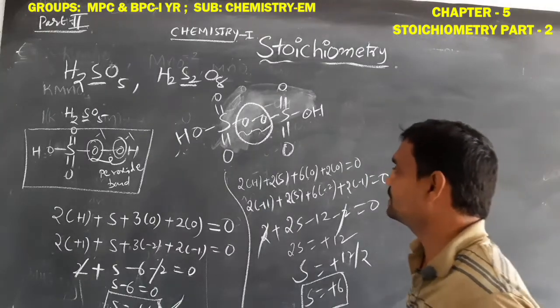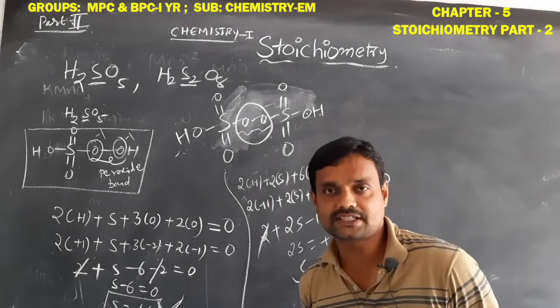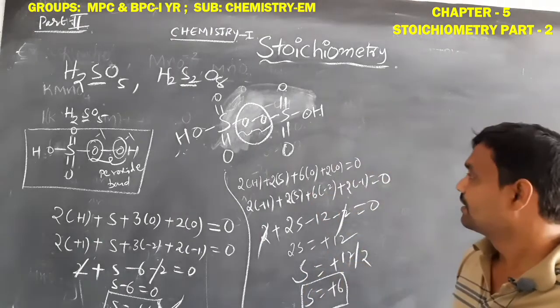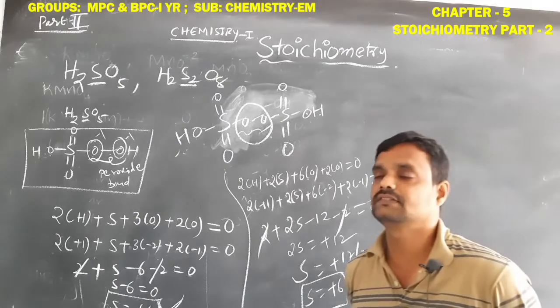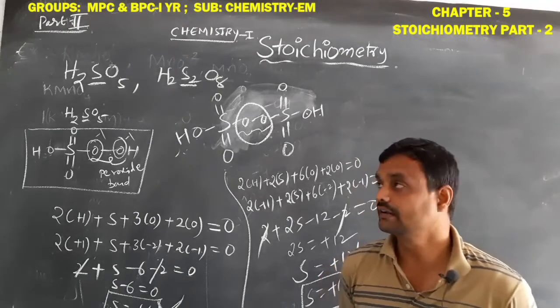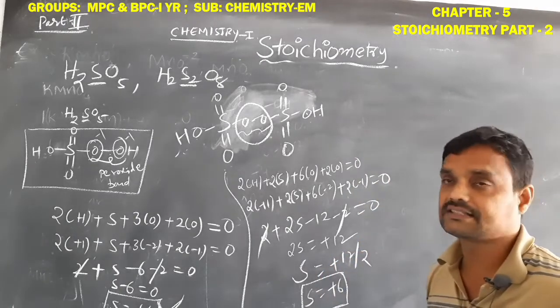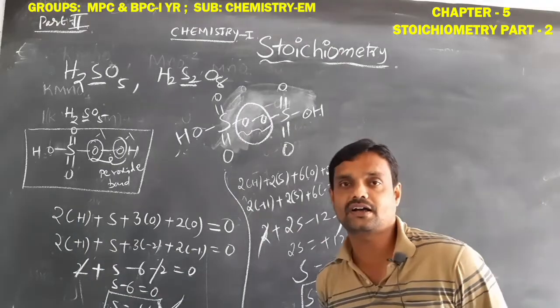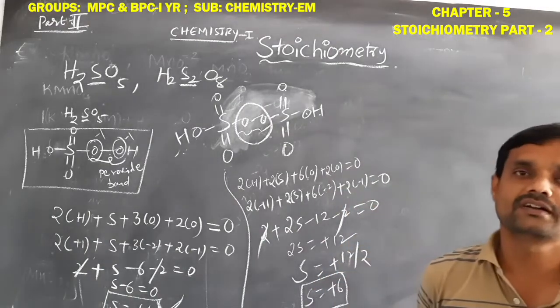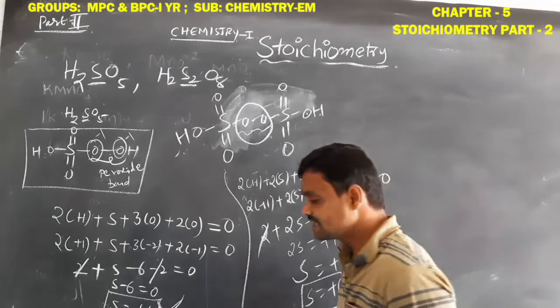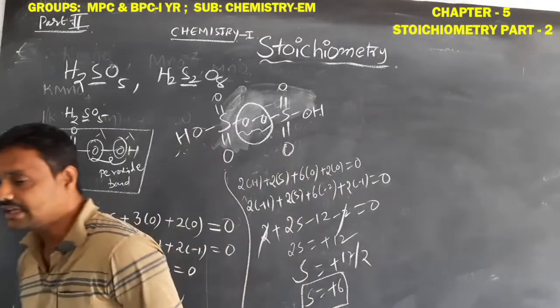So in H2S2O8, when we observe the geometry, its structure, 2 oxygen atoms are involved in the peroxide bond. The remaining 6 oxygen atoms are involved in normal covalent bonds. So this is the special case.